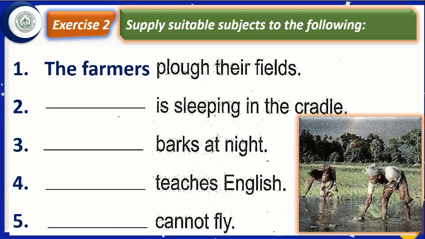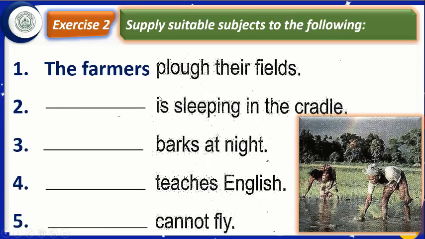Why we wrote here the farmers, not the farmer? Because verb is a plural verb. Plow is a plural verb. When there is not s with the verb, it is called plural verb. And there should be an agreement between subject and verb. Subject should be according to the requirement of the verb. Here verb is plural, therefore the subject will also be plural.